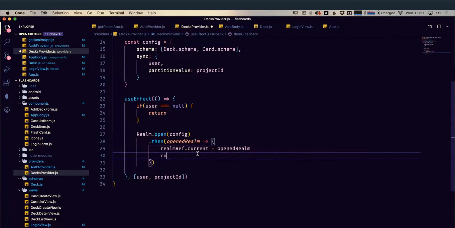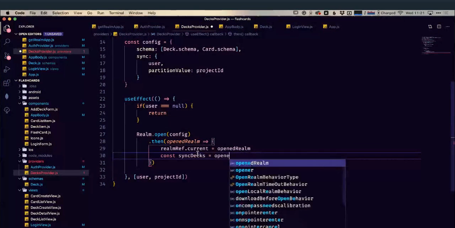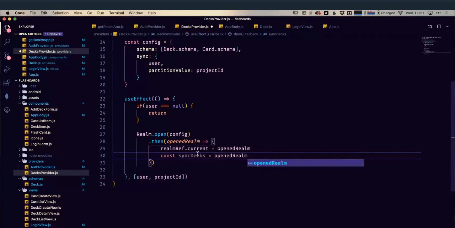So we're going to do sync DEX. These are our new DEX. We want to sync between our cluster and our application. And they are going to be opened realm objects, and it is our DEX object that we're interested in. Okay, so we now have all of our DEX stored in that const.